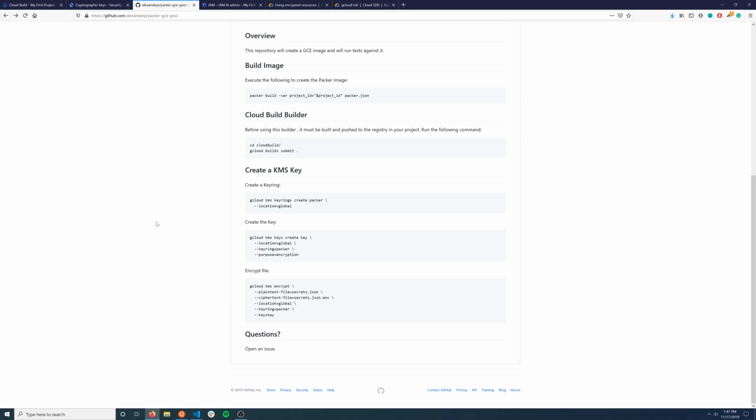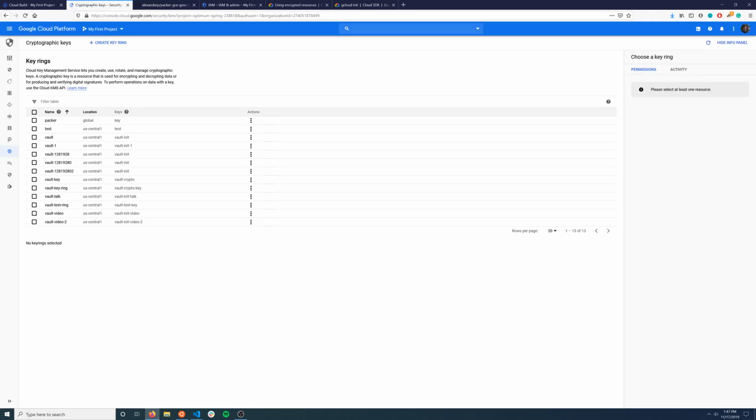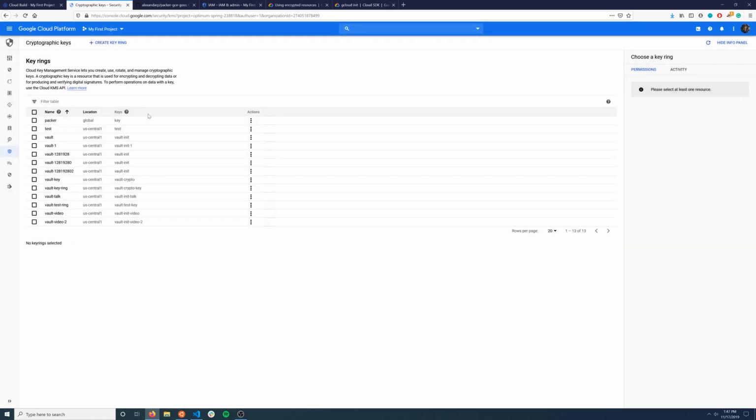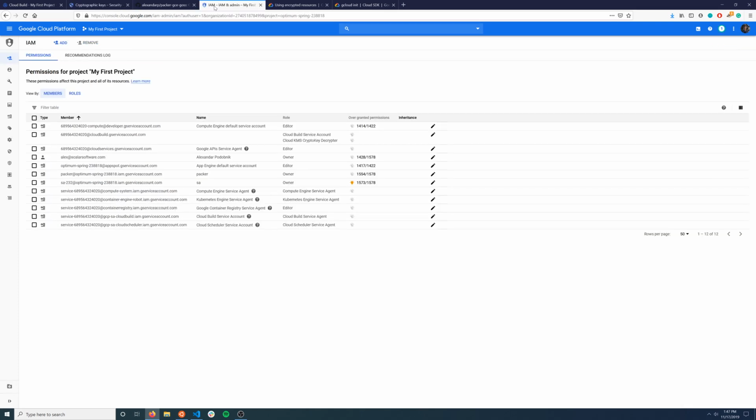And we're referencing that in the Packer JSON file. And if you want to see what this looks like, just the name of Packer, and you can see it's global, and the key is called key. And you can just search for KMS in the Google Cloud UI if you want to find that. So once you have that ready, we can go ahead and go to IAM after that.